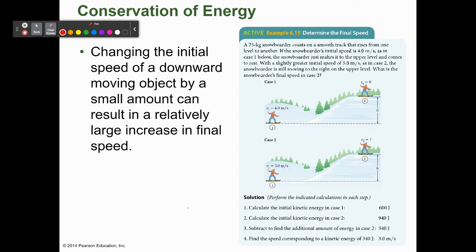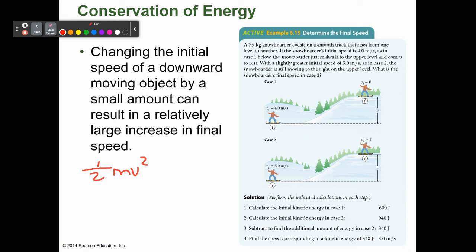Let's look at how they came up with these numbers for this problem. We're just going to use 1/2 mv squared the whole time, since we're talking about kinetic energy: the snowboarder is moving. So 1/2 mv squared would be 1/2 times 75 times 4 squared, which gives us 600.